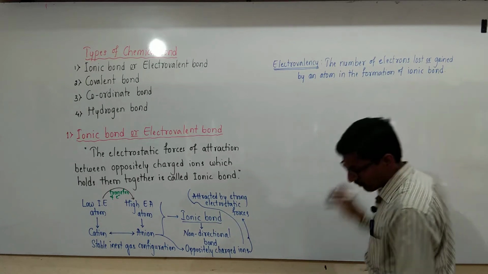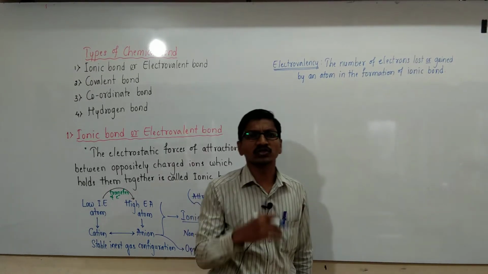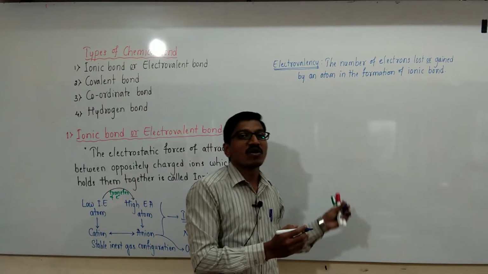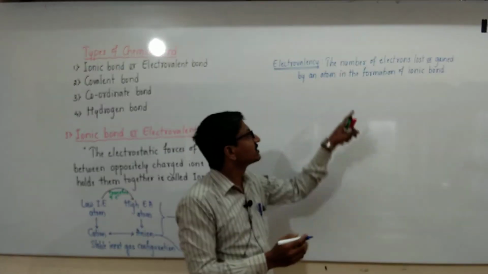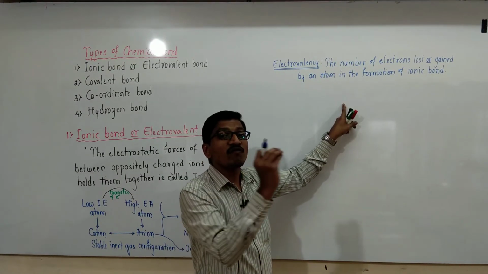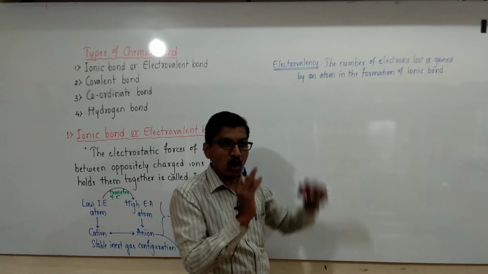During the formation of ionic bond, the number of electrons lost or the number of electrons gained, that is nothing but the electrovalency of an atom or ion.